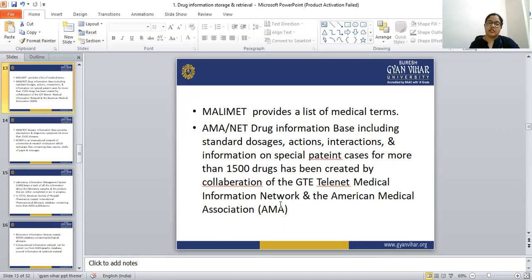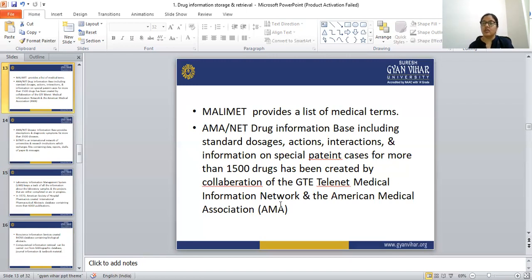It includes the standard dosage of all the drugs, actions meaning pharmacological actions, interactions meaning drug interactions and drug-food interactions, and information on special patient cases.